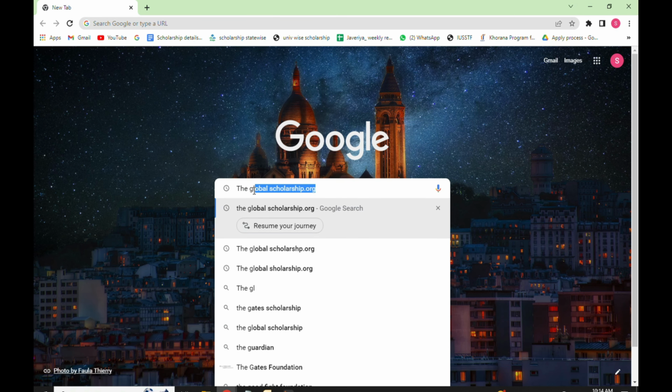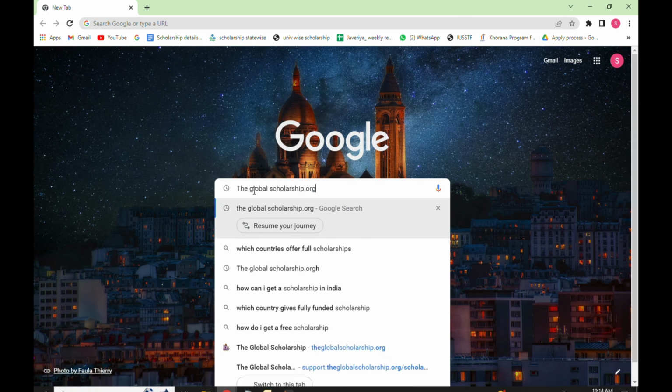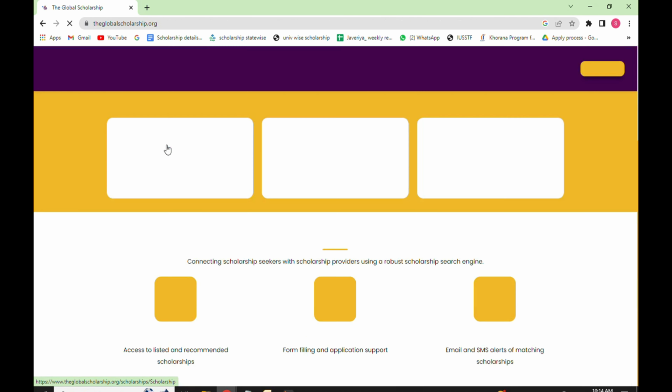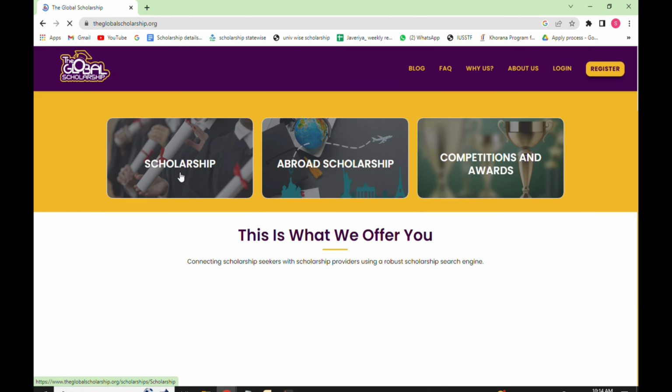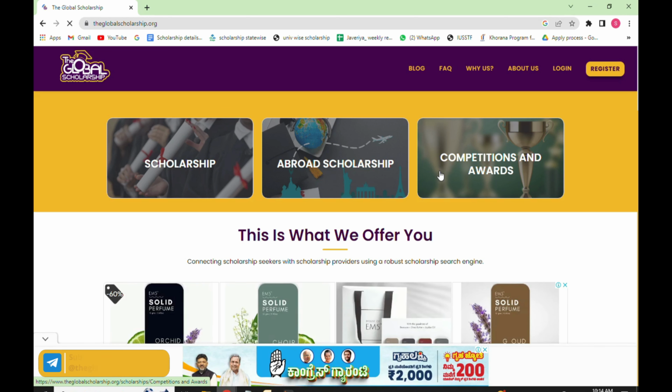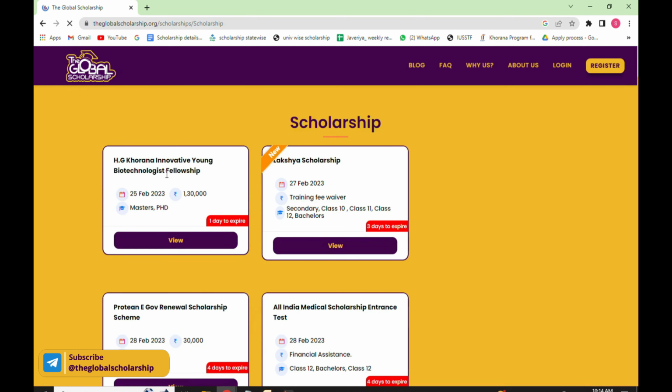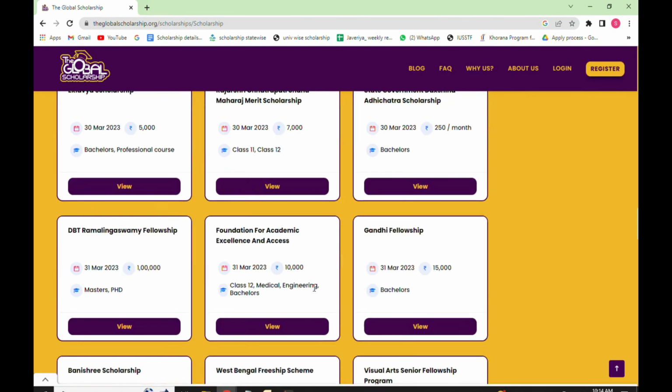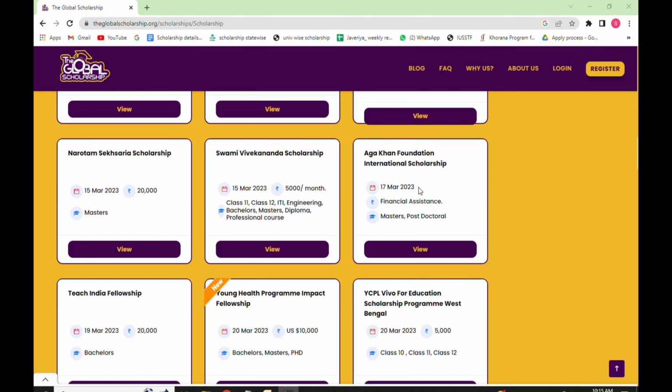First type theglobalscholarship.org. Now click on the first link that appears on your page. This will take you to our official website which has three broad categories: scholarship, abroad scholarship, competition and awards. Click on scholarship section. You will see multiple scholarships to which you can apply according to your eligibility. For today let's focus on Aga Khan Foundation International Scholarship.